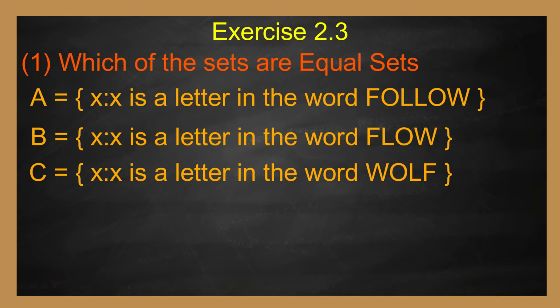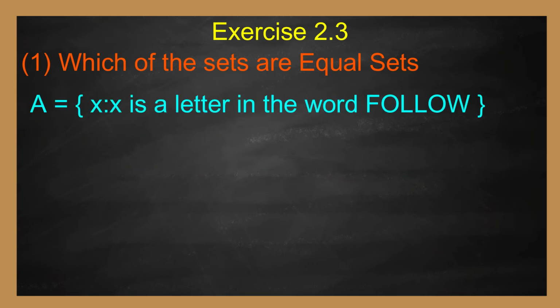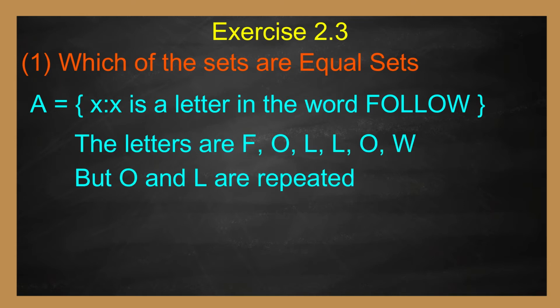Let us change set builder form into roster form to know the answer better. A equal to set of X such that X is a letter in the word follow. The word follow contains 6 letters. They are F, O, L, L, O, W. But O and L are repeated. Therefore, A equal to set of F, L, O, W.